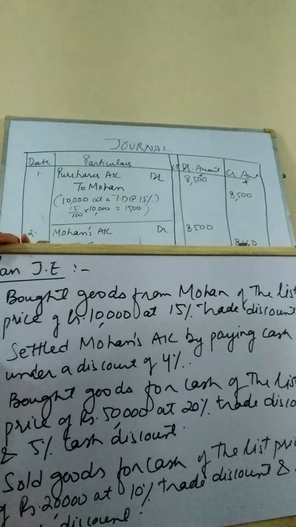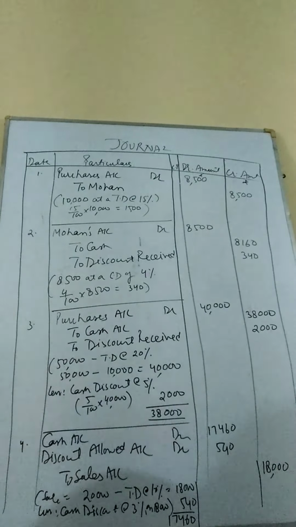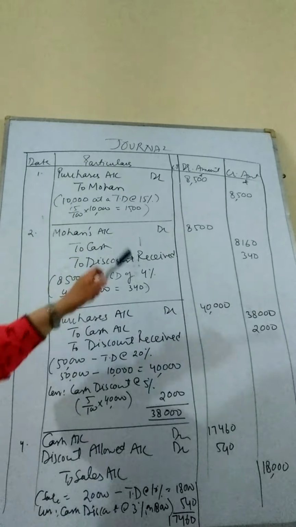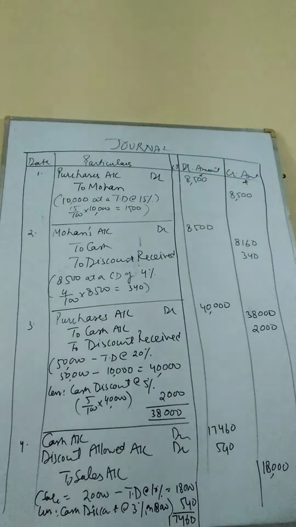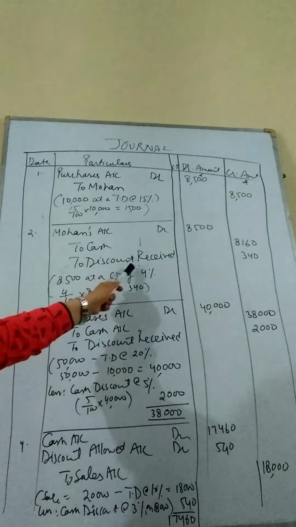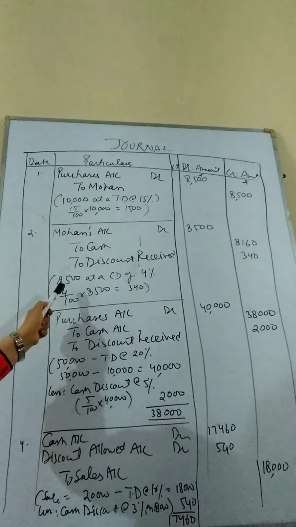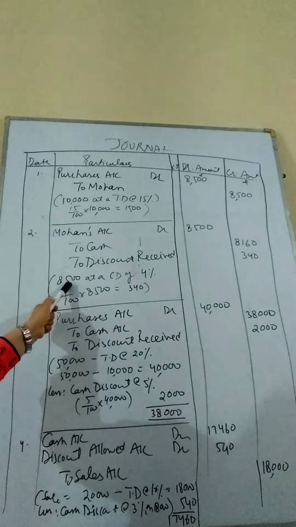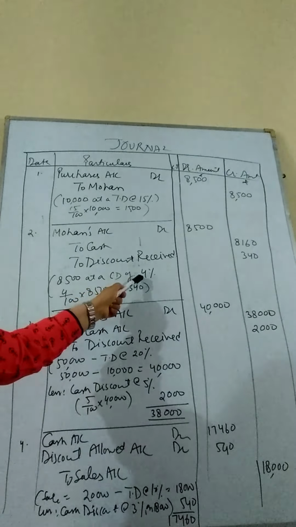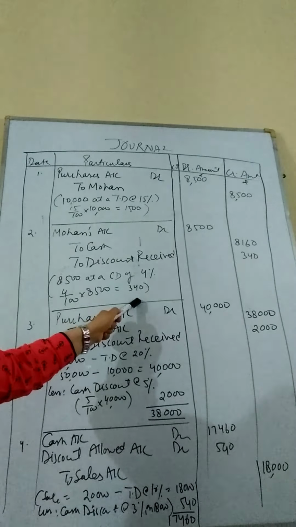How are we going to sort it out? Now Mohan's amount which we have to pay is 8,500, not 10,000, since the trade discount has already been deducted. Mohan account debited to cash and discount received. This shall be the journal. Let us see the calculation for the amount. 8,500 is now supposed to be paid and we get a cash discount, CD means cash discount, of 4%. 4% of 8,500 shall be 340.